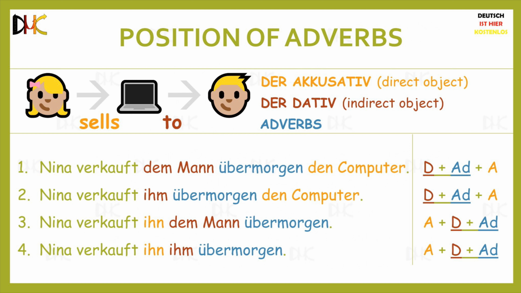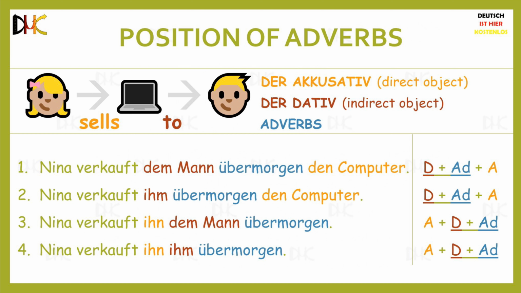or the accusative case. If the direct object is a pronoun, then as we already know, the direct object is followed by the indirect object. And the first part of this rule says that adverbs will always follow the indirect object. So the order in that case is as follows. First comes the direct object, or the accusative case, then comes the indirect object, or the dative case, and then comes the set of adverbs.